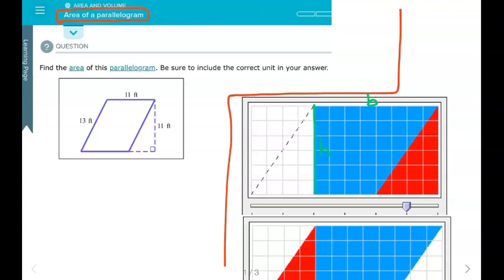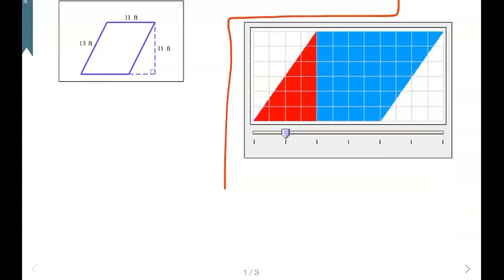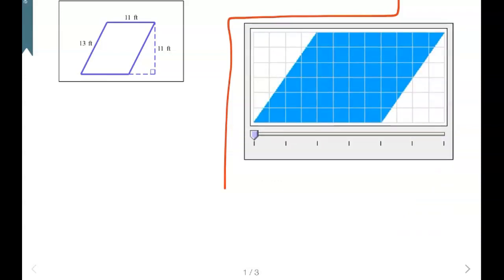And so if we look back at the parallelogram, we see the base right here and the height. You could draw it in anywhere in here. Just make sure it's perpendicular to that base.